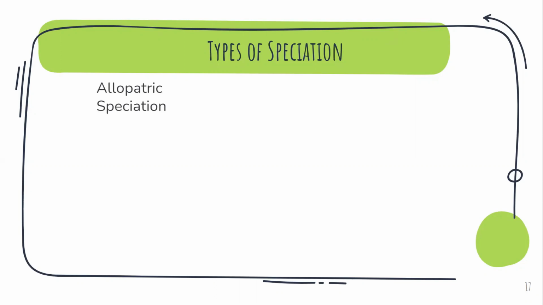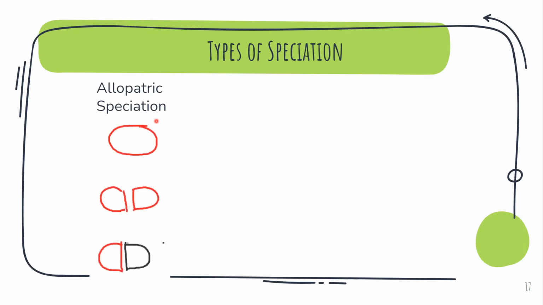Now let us see what happens in allopatric speciation. Before that, I just want to let you know that speciation means the formation of new species. So here we are actually seeing the ways in which new species are formed. Here is the diagrammatic representation. In allopatric speciation, you have your original species that is separated by some type of physical barrier, as we call it, a geographical barrier.